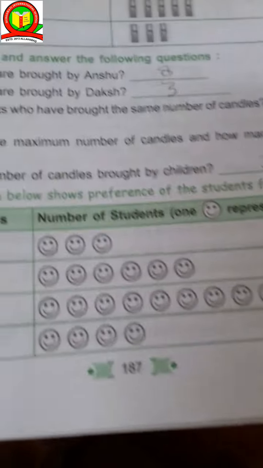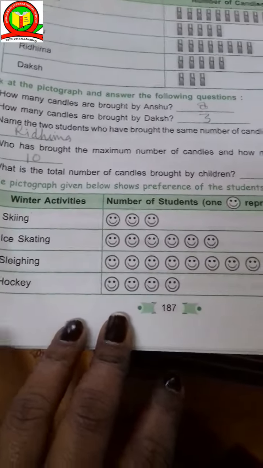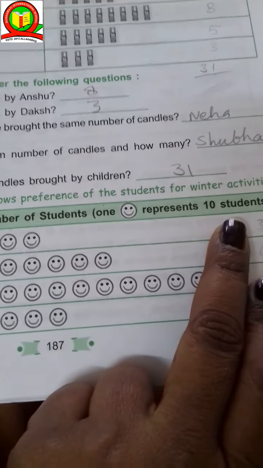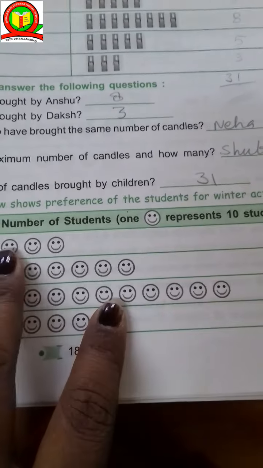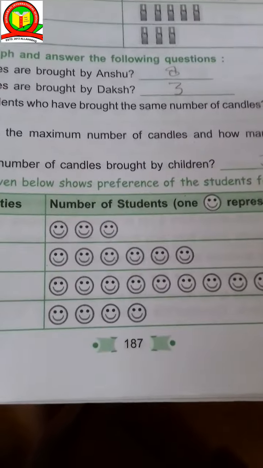So it is just according to your list or your pictograph. You can see carefully and just see what is represented over here. Which picture represents how many students, how many things over there. So we have to count it down and just continue.